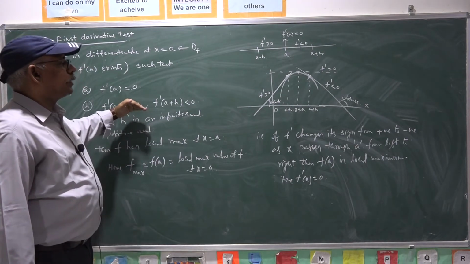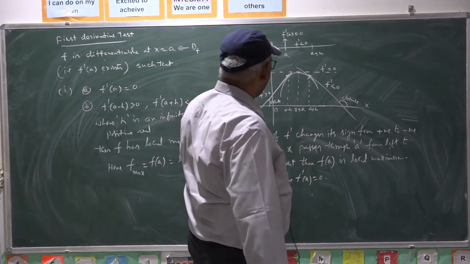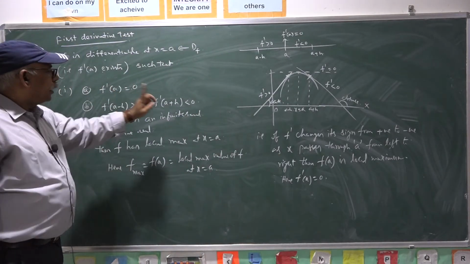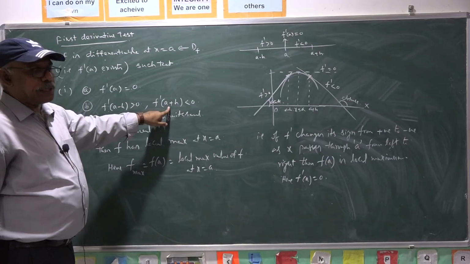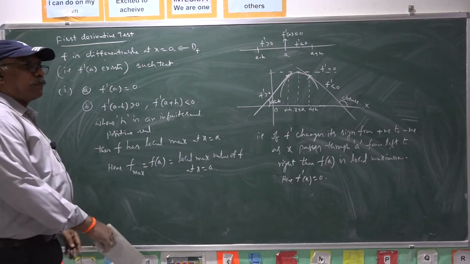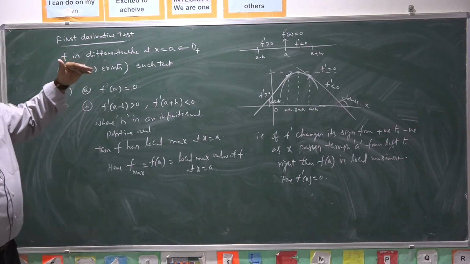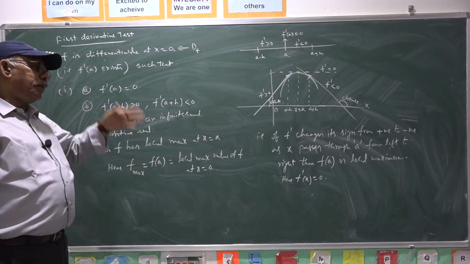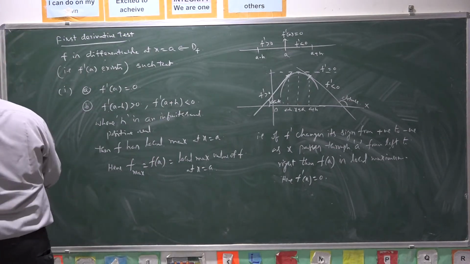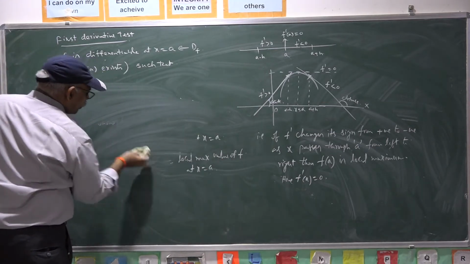Left of a, the tangent is making an acute angle, hence the derivative is positive. Right of a, the tangent is making an obtuse angle, hence the derivative is negative, because tan of an obtuse angle is negative. In such case, at a the function has local maximum. Similarly, local minimum is the second one. That is the geometrical approach of this definition.